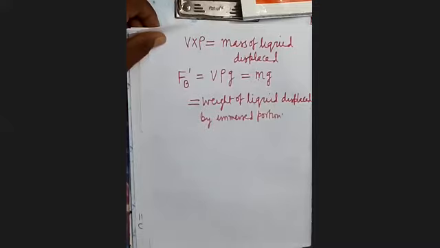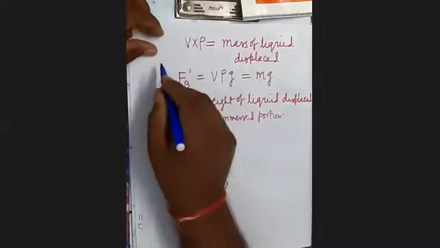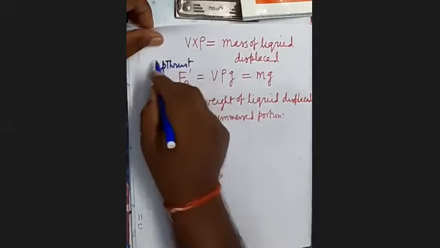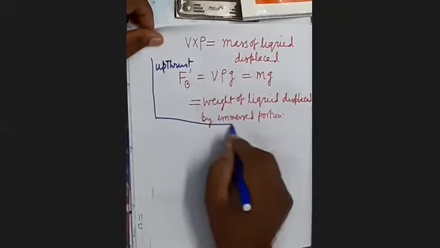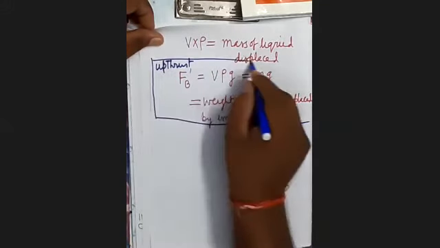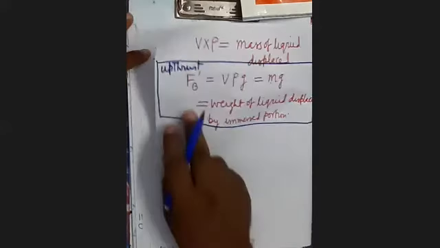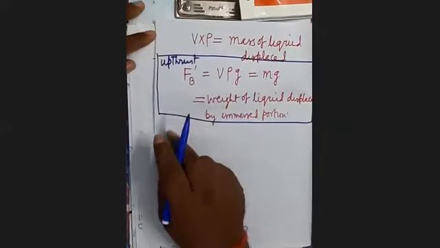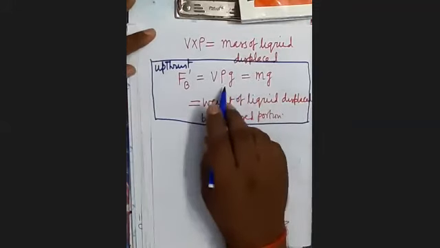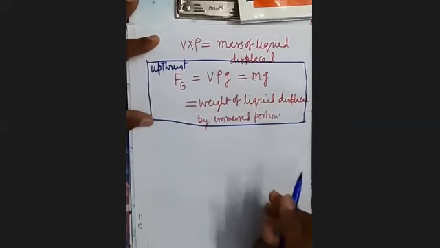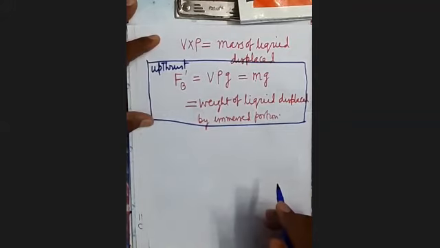That will be the upthrust. This you will remember. It's clear? Upthrust equals F_B dash. It is equal to V into rho into G equals M into G, that is the weight of liquid displaced by the immersed portion.